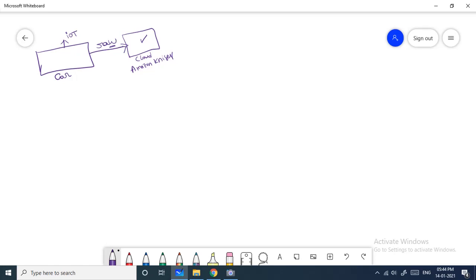Okay, this is the car I am having. In the car I have an IoT sensor. The IoT sensor will capture the raw data. That raw data will be transmitted, and it will be received by the Amazon Kinesis server.